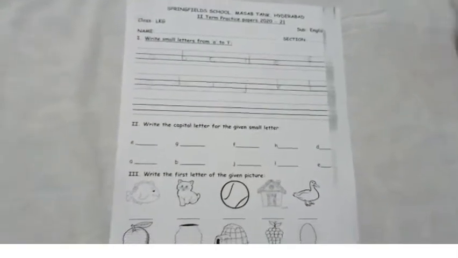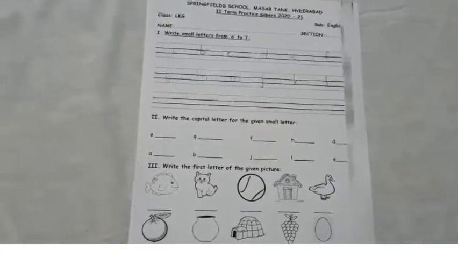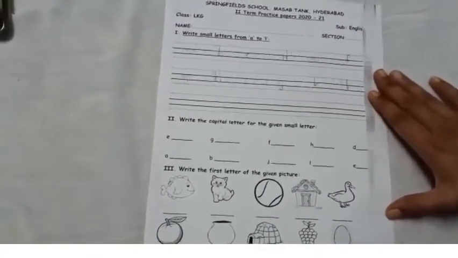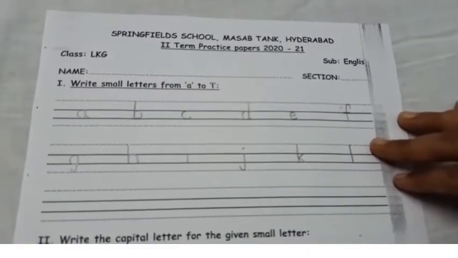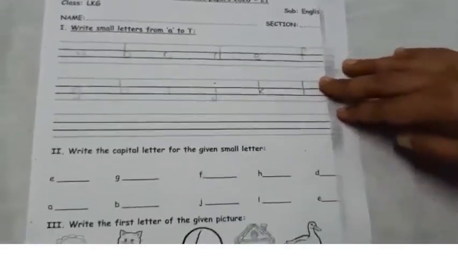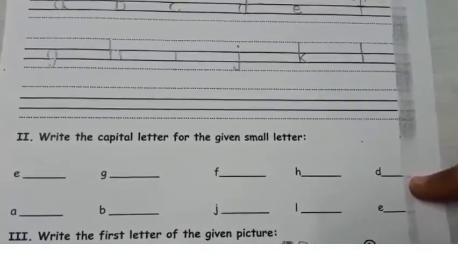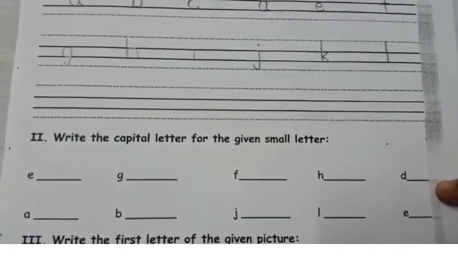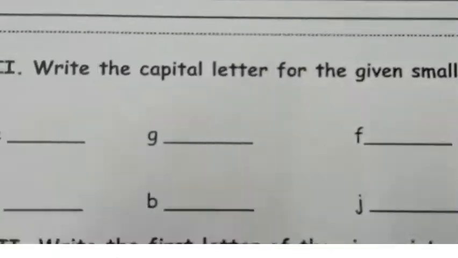Hello dear children, welcome back. In today's session, we'll be doing revision for second term. Can you all see? This is your revision worksheet, and in previous class, we have already completed the first section of writing small letters from A to L. In today's session, we'll be completing the second section. What is the heading given? Write the capital letter for the given small letter. We are going to see and write the capital letter. Yes?